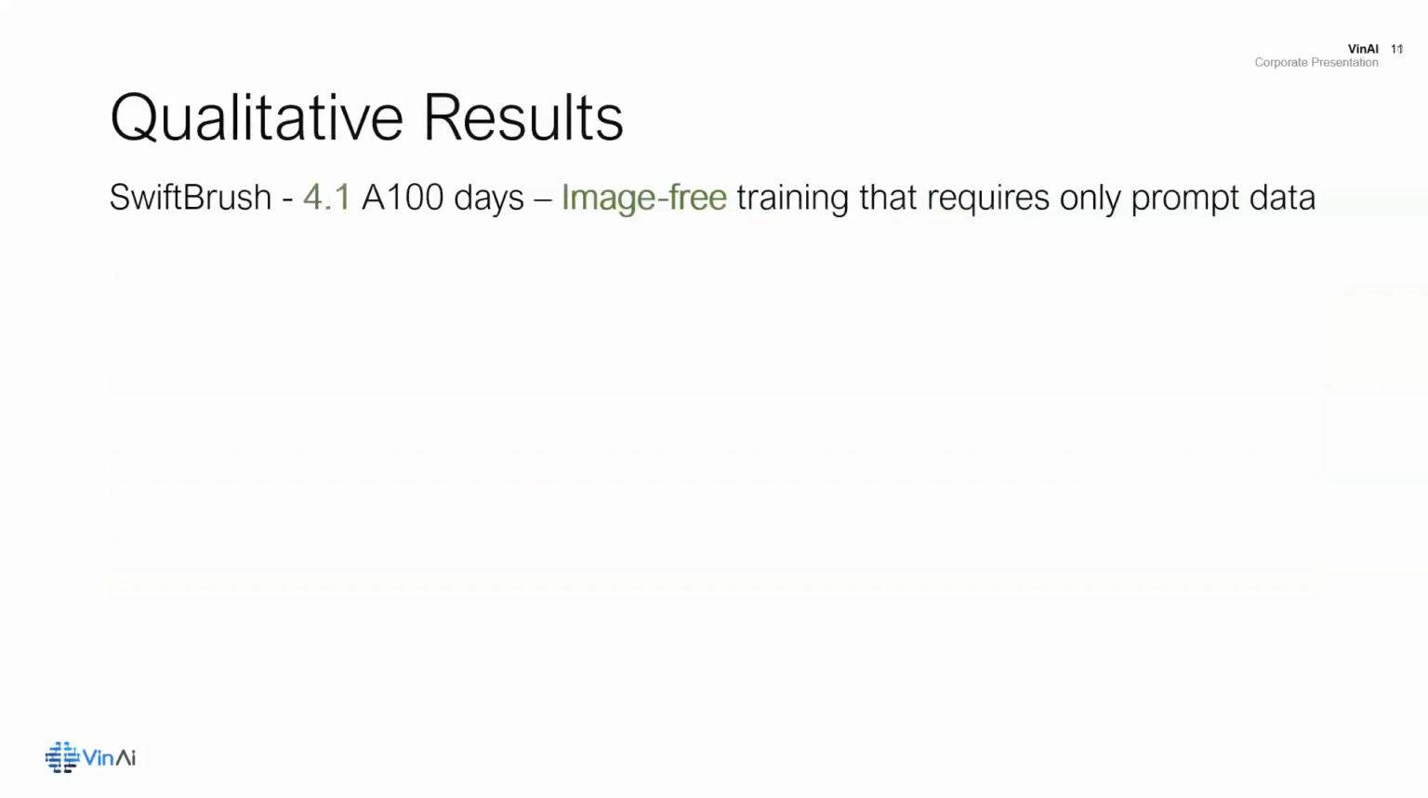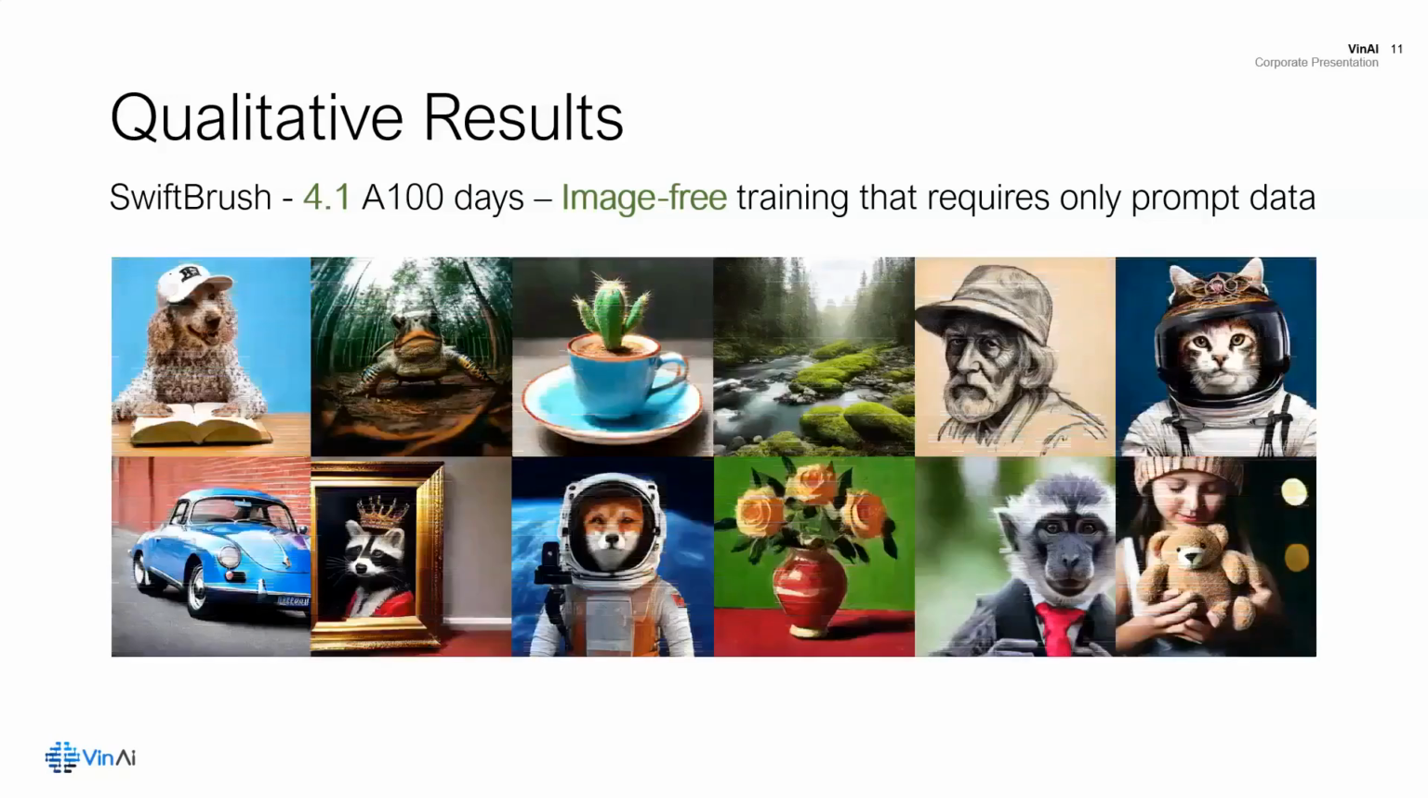On the other hand, SwiftBrush is trained for less than 5 GPU days using only about 2 million text prompts, without any image data. Despite this, our model produces high-quality images that correctly follow the input prompt.